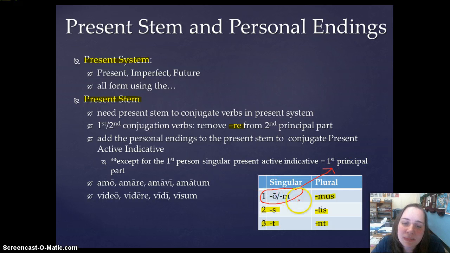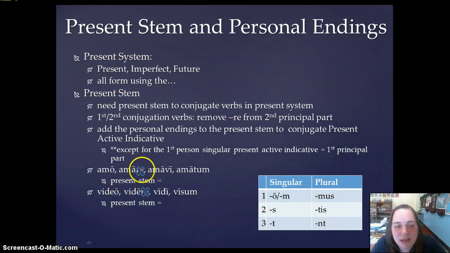Okay, so this box, the first person singular, present active indicative, is the first principal part. For the second person singular, third person singular, first, second, and third person plural, present active indicative, you need your present stem. And then you add these personal endings. Notice that the personal endings for the first person singular can be an o or an m. For the present, it's an o, and you know that because it's the first principal part of a verb, right? So, amo, and then to form all the rest of these, we need to get our present stem.